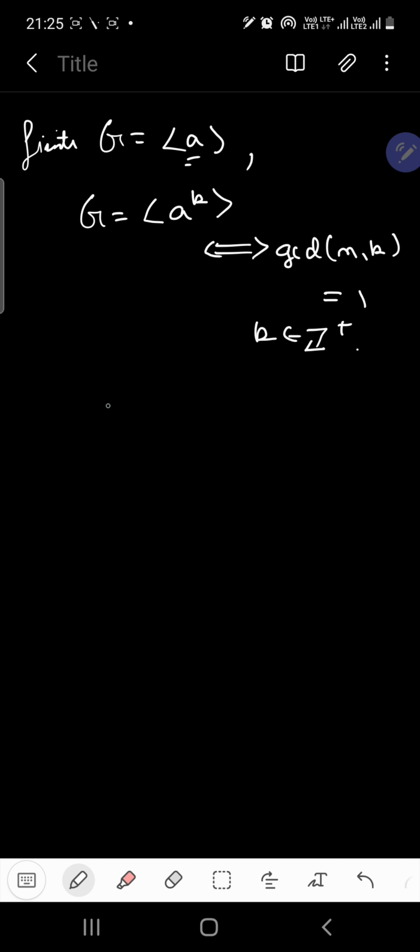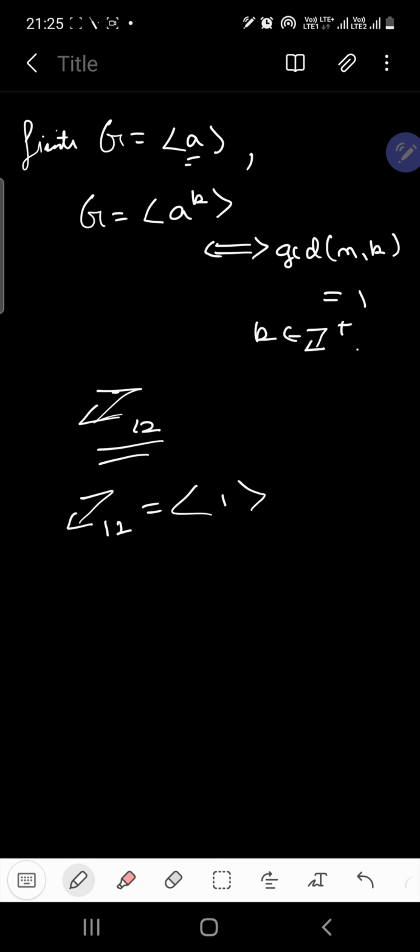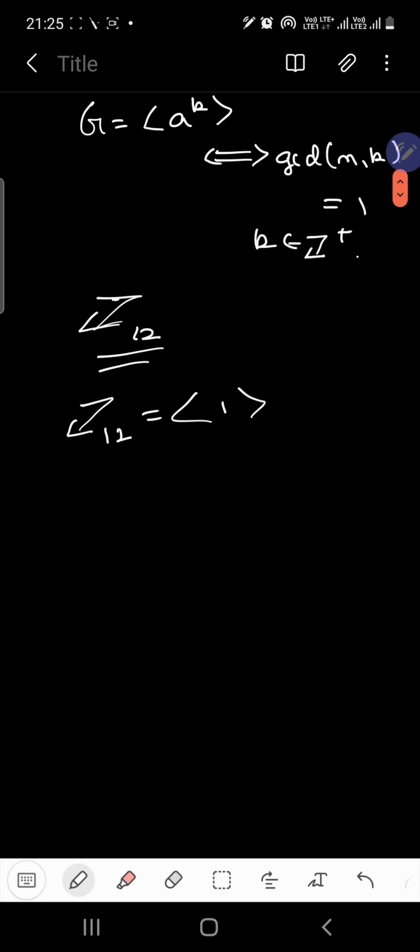For example, if you have Z12, then Z12 can be generated by 1. But what are the other generators? First you need to find the co-primes to 12, because the order here is 12. Am I clear? So what are the numbers co-prime to 12?